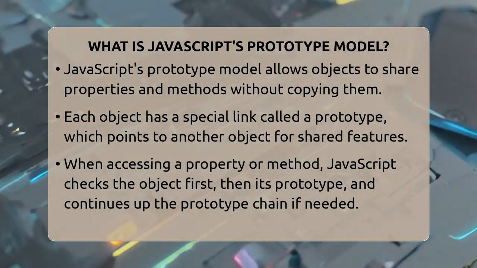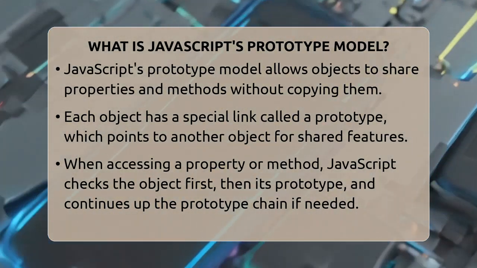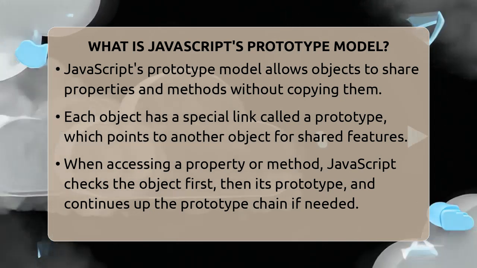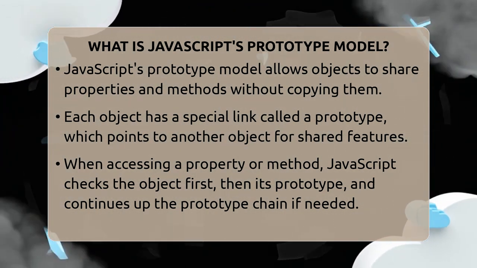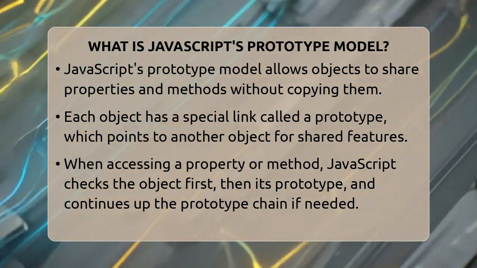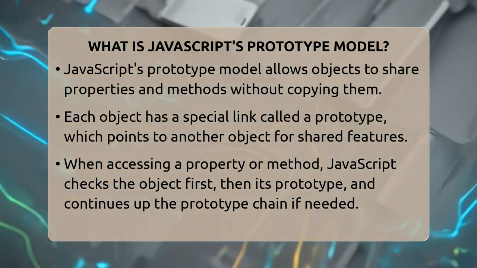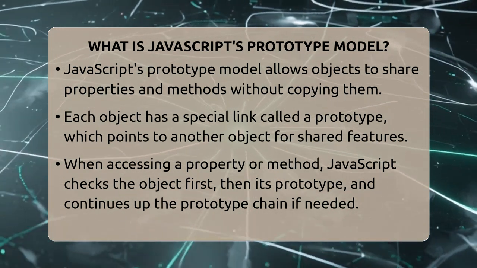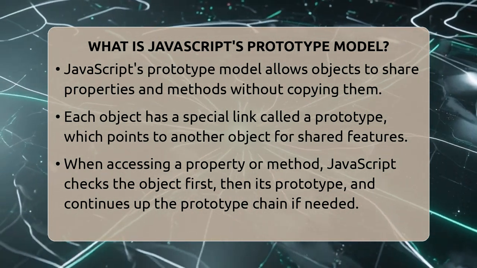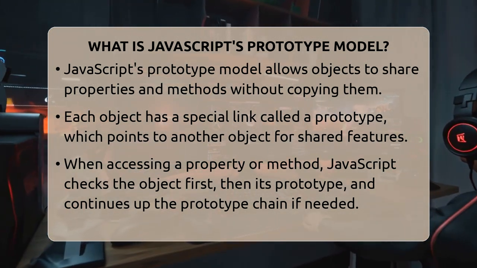What is JavaScript's prototype model? Imagine building a house where each room can borrow furniture and decorations from a neighbor. That's kind of how JavaScript's prototype model works. It's a way objects share properties and methods without copying them all over. Instead of using templates like in some languages, JavaScript uses objects that can inherit directly from other objects.